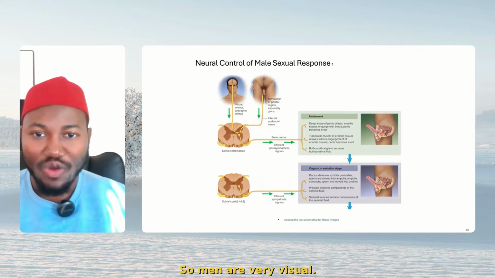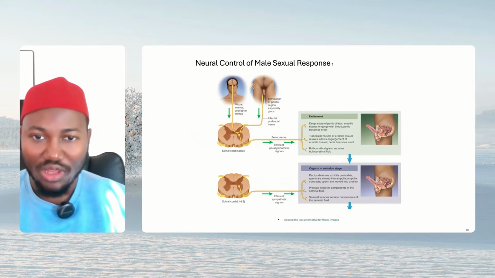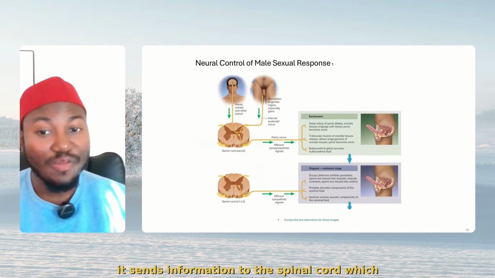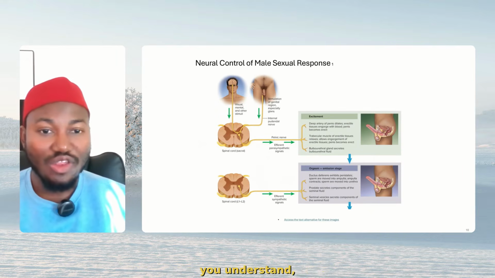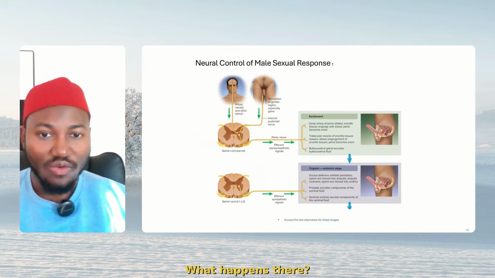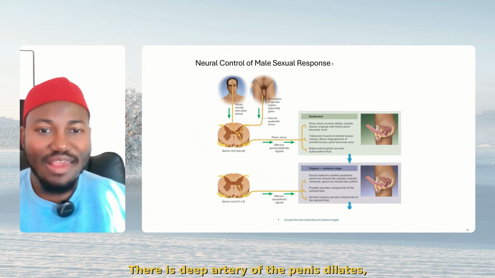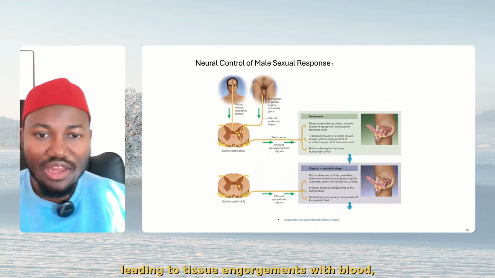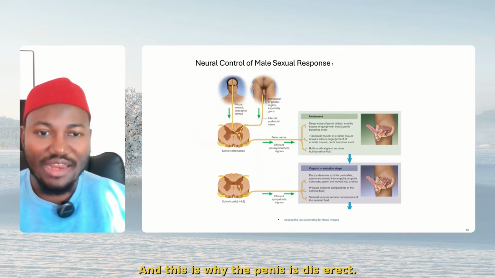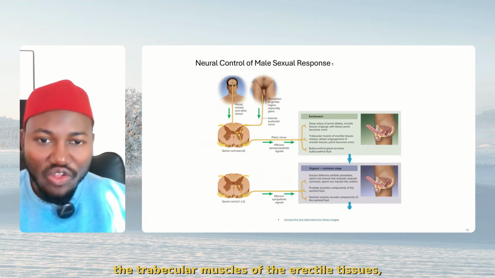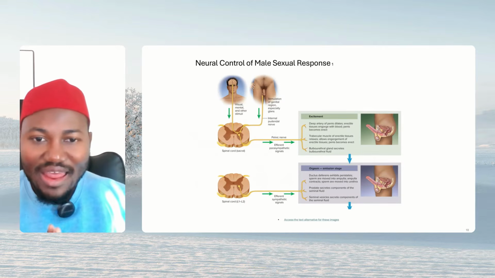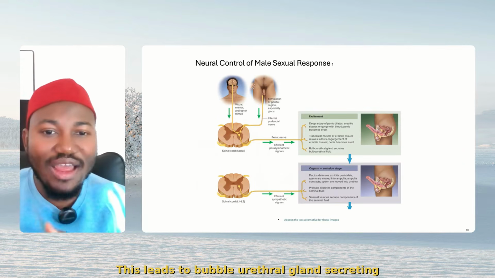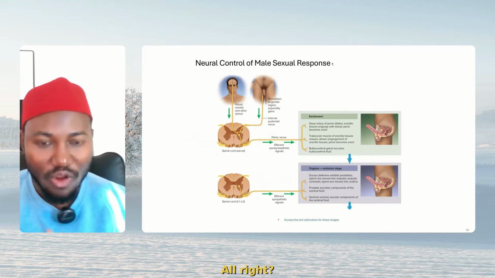Okay. So men are very visual and also they react to touch, especially stimulation in their genital region. If one of these two things occurs, it sends information to the spinal cord, which travels through the pelvic nerve, you understand, to the region of the organ. What happens there? Immediately it comes to the region of the organ, the deep artery of the penis dilates, right? Leading to erection, leading to tissue engorgement with blood, you understand? And this is why the penis is erect. Also, the trabecular muscles of the erectile tissues relax, allowing what? More engorgement. What is engorgement? Blood flowing into it. This leads to bulbourethral glands secreting fluids. That also helps. All right?